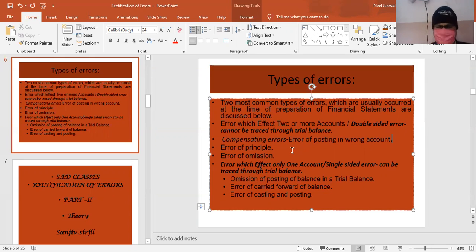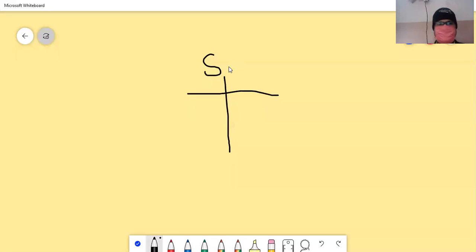Just picturize the situation, students. You prepare a date, you prepare this one. Let me show you with the white sheet. Let me show you, one second. So as I was telling you, students, see, this is suppose my salary account, and in the salary account, I have, instead of 2,000, written 2,100 over here.